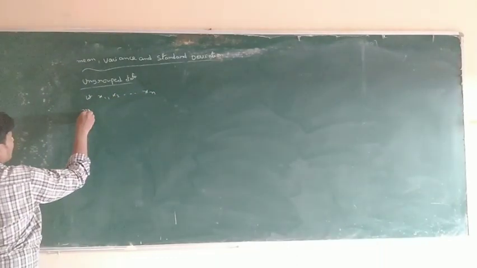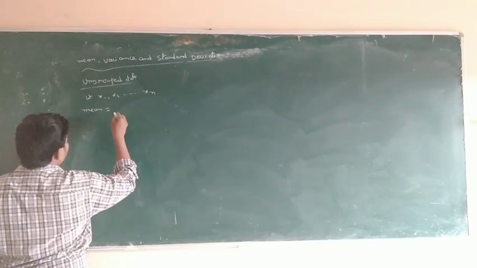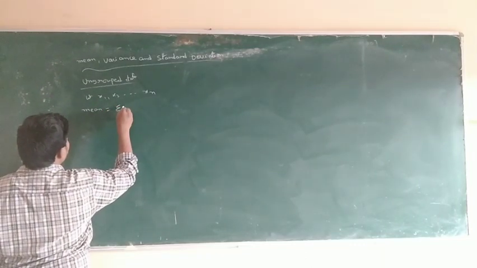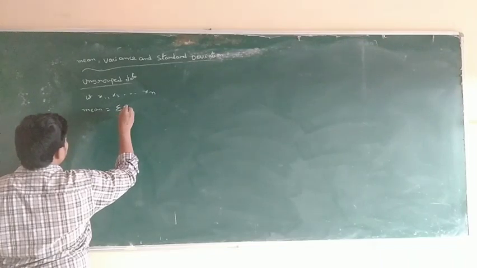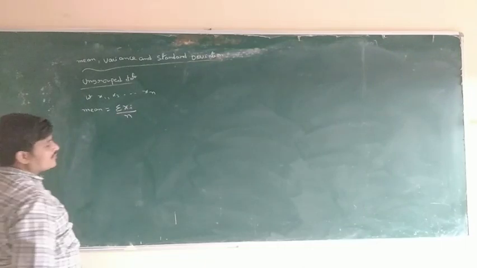What is the mean formula? Mean is equal to sigma xi by small n, the sum of the observations by the number of observations.